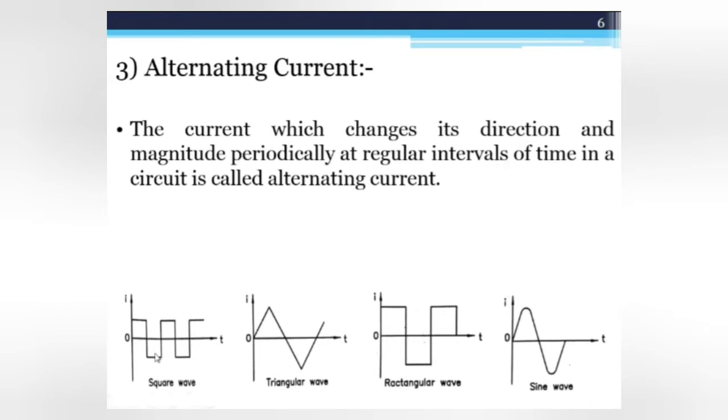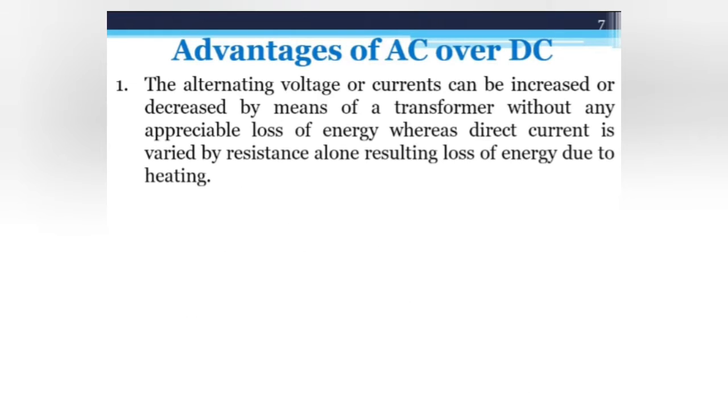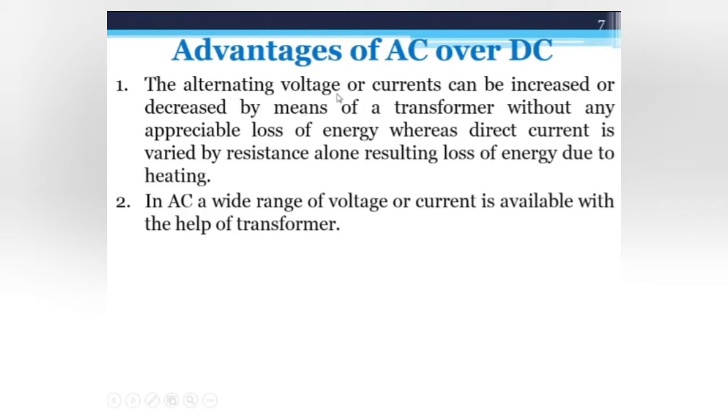After that, there are some advantages of AC over DC. The first advantage of AC over DC is that alternating voltage or current can be increased or decreased by means of a transformer without any appreciable loss of energy, whereas direct current is varied by resistance alone, resulting in loss of energy due to heating. You can increase or decrease the voltage or current if you use the AC supply with the help of a transformer, using a step up or step down transformer.